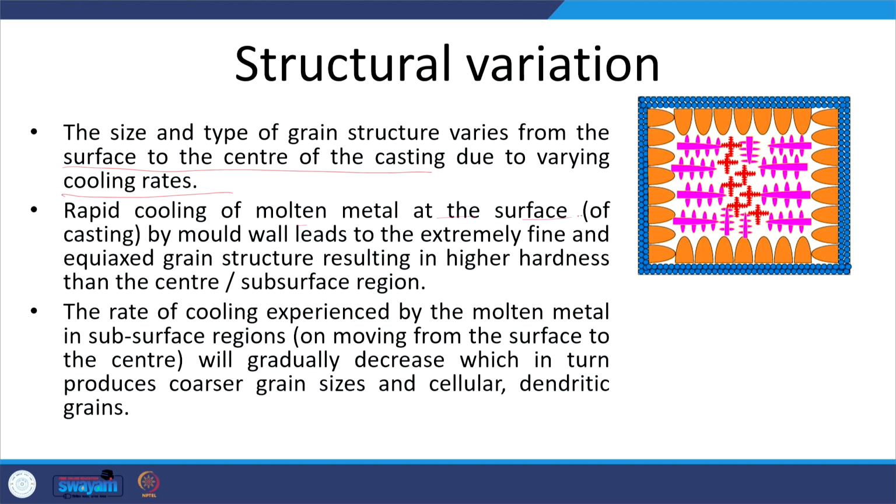Rapid cooling of the molten metal at the surface by the mold wall leads to an extremely fine and equiaxed grain structure, resulting in higher hardness at the surface as compared to that of the subsurface region and the center. The rate of cooling experienced by the molten metal in the subsurface zone, on moving from the surface to the center, gradually decreases, and therefore we find different grain structures: equiaxed, then cellular, then dendritic and then equiaxed at the center again.